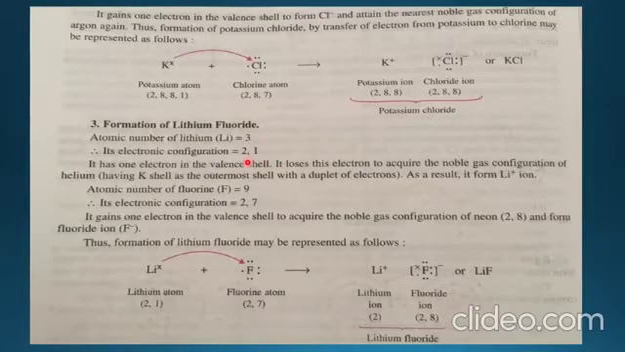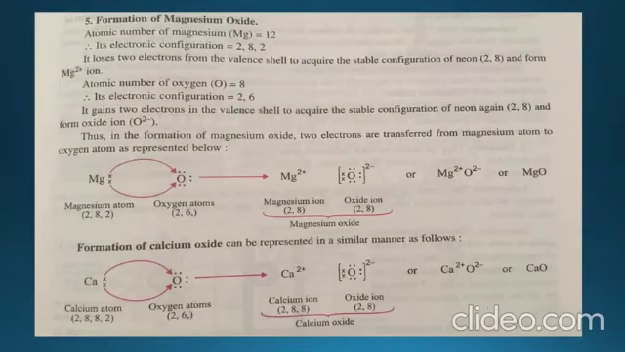Similarly, fluorine has atomic number 9, so its configuration is 2,7. Here, one electron is required to complete the octet. So fluorine will gain one electron to acquire noble gas configuration and change to 2,8. So how will the compound formation take place? Lithium gives one electron to fluorine. So lithium gets a positive charge and fluorine gets a negative charge, forming the fluoride ion. So the compound formed will be lithium fluoride, LiF.